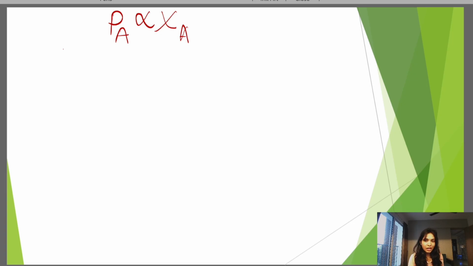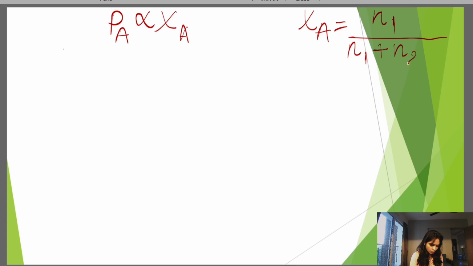We already learned about mole fraction in our previous class, but I want to explain again how we can calculate it. The formula is xA equal to the number of moles of solvent, n1, divided by the number of moles of solvent plus the number of moles of solute. In this way we can find the value of mole fraction.